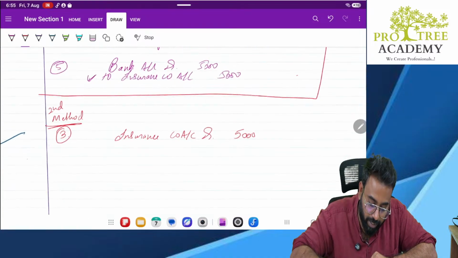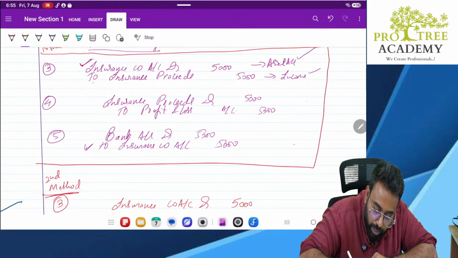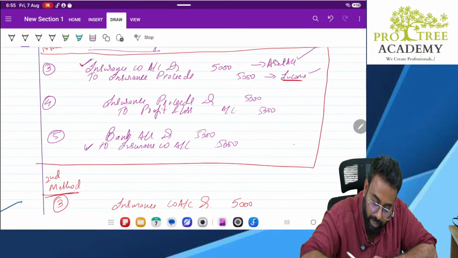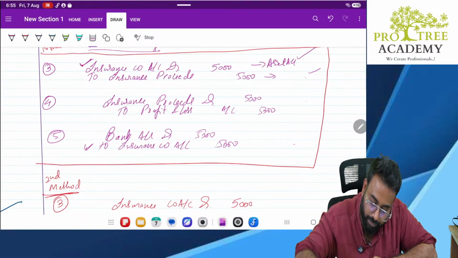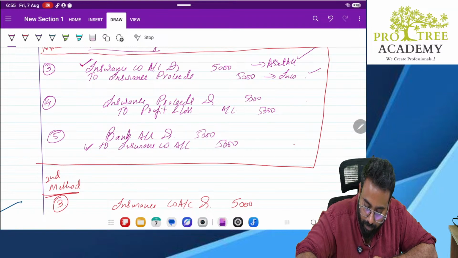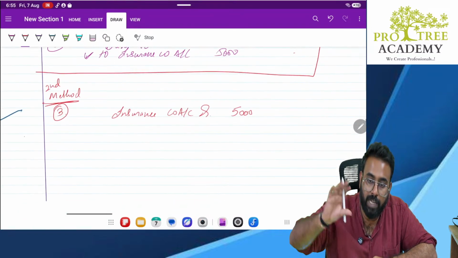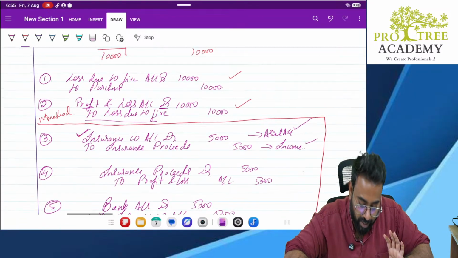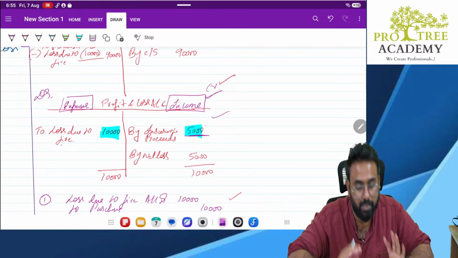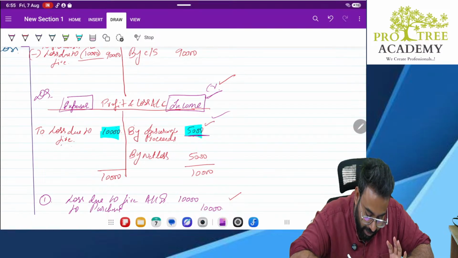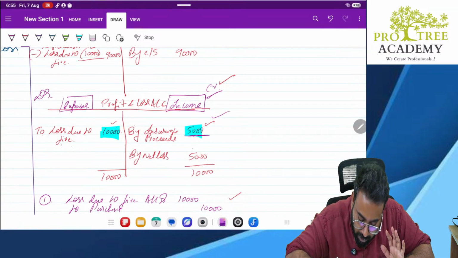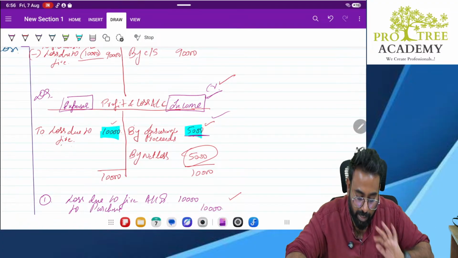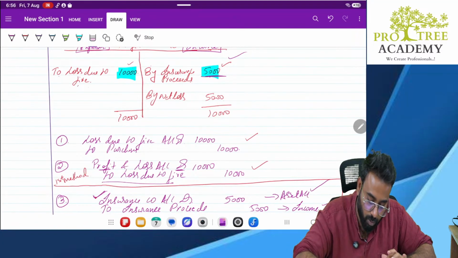Now, earlier what we did, we transferred it to the insurance proceeds account, which was an income account. But now, instead of creating one more income account, ultimately, what is this 5,000 doing? This 5,000 is reducing your loss. Ultimately, your loss is reduced to only 5,000, because you are receiving 5,000 from the insurance company. So this 5,000 is reducing your overall loss.